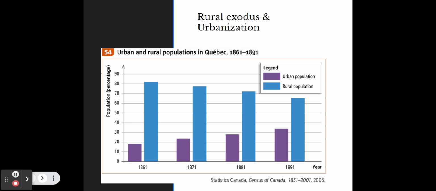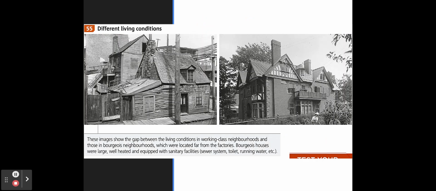Here you can see in document 54, you see the decline of the rural population and the rise of the urban population. So pause the video if you need more time with this document. Document 55 is an example of the gap between the working class and the bourgeois. So this here on the left are the working class houses, and on the right are the bourgeois homes.